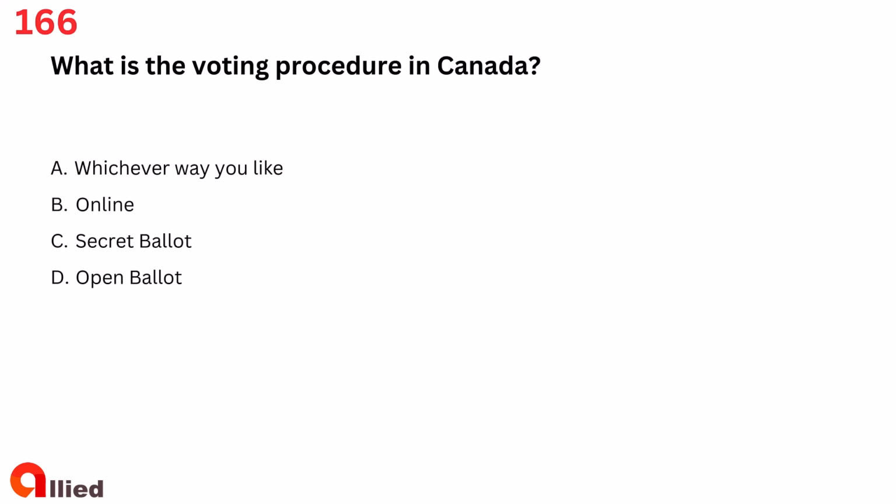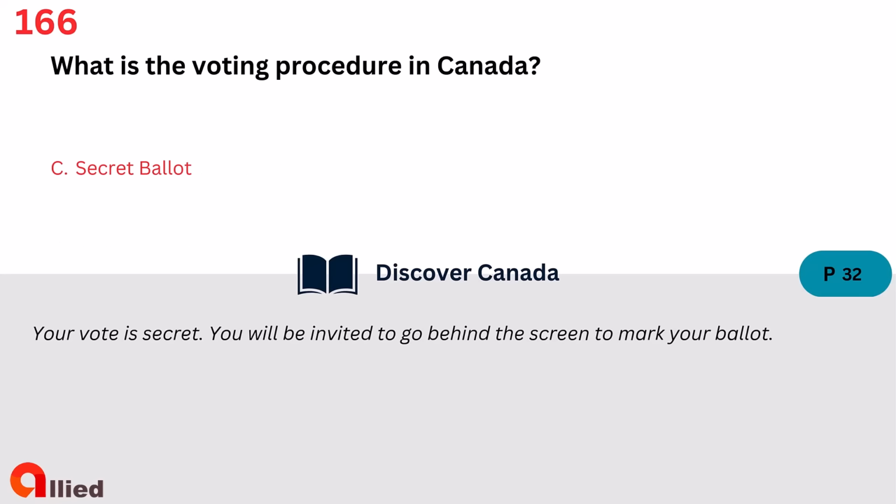Question 166. What is the voting procedure in Canada? A. Whichever way you like. B. Online. C. Secret ballot. D. Open ballot. The answer is C.